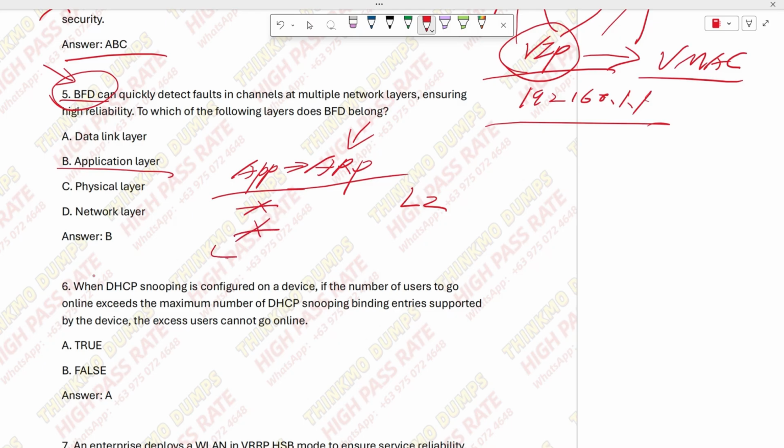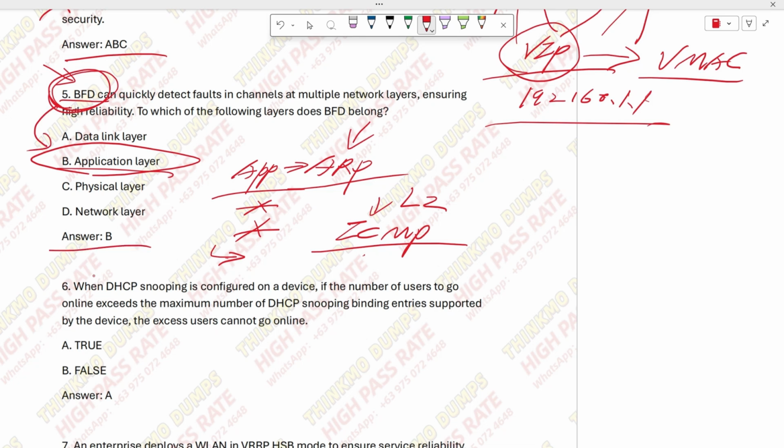What it directly needs is the data link layer. And then there's this one. This protocol is also an application. It's also at the application layer, and it doesn't need the transport layer, right? But it does need the network layer and the data link layer, right? It all depends on how the developer designs it, doesn't it? So BFD is also an application. So the answer is B.